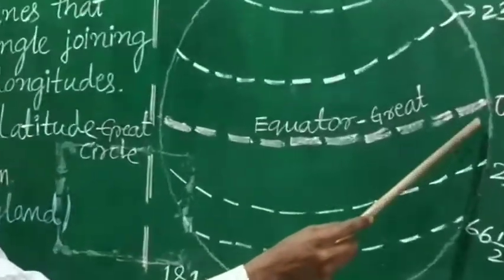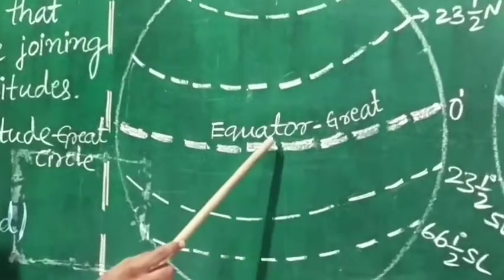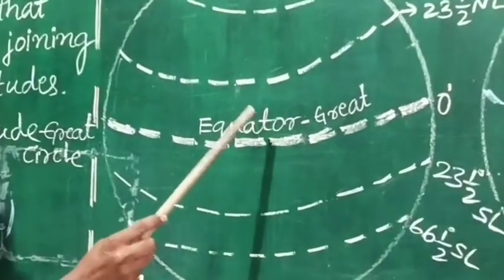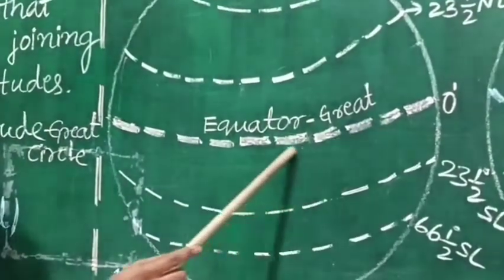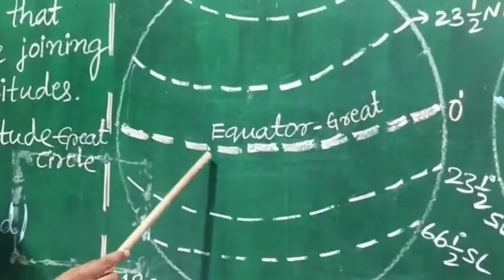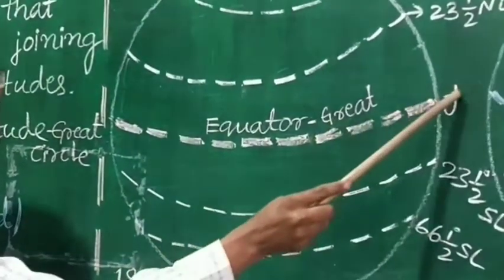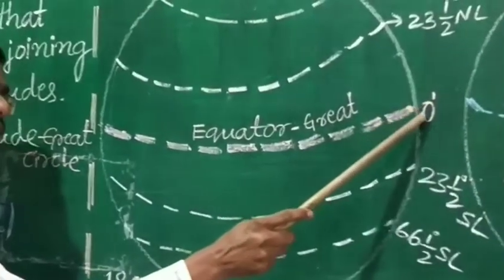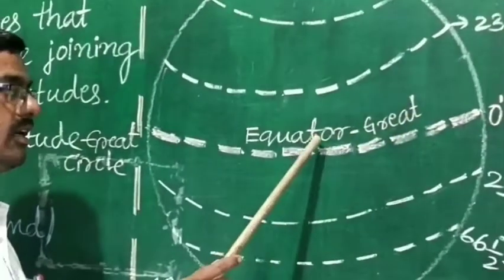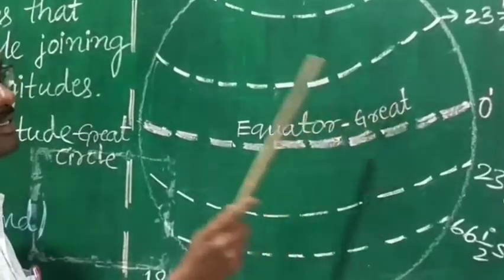Now let us understand the important latitudes. 0 degree latitude is called equator. This 0 degree latitude is the longest line of latitude, hence it is called great circle. Once again, 0 degree latitude is called equator or great circle.